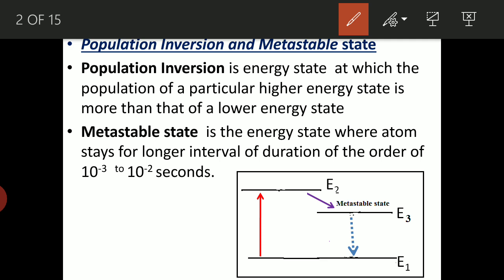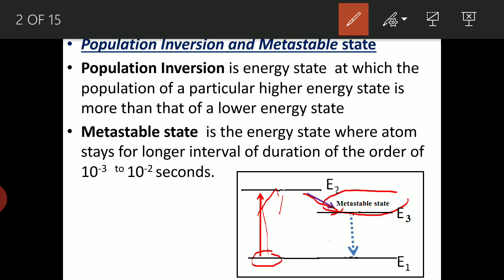So we would like to analyze these two conditions with this particular energy level diagram. Let an atom gain energy and go to the higher energy state, that is E2. It stays for a very short interval of 10 to the power minus 8 second, and it comes to the intermediate energy level called E3, which is nothing but a metastable state. Now what happens in the metastable state? It stays for a longer duration.